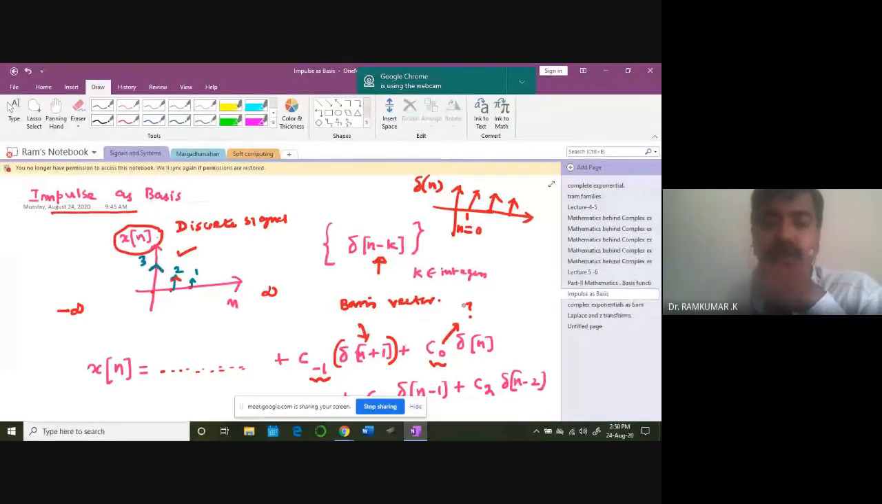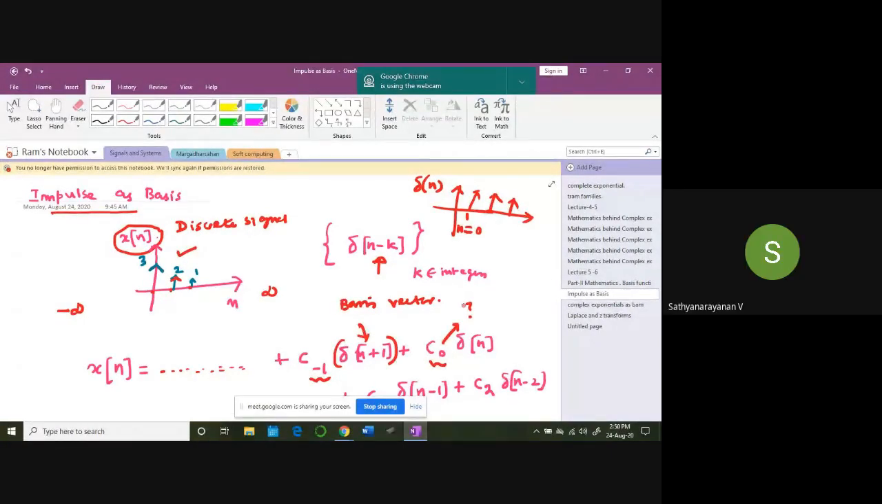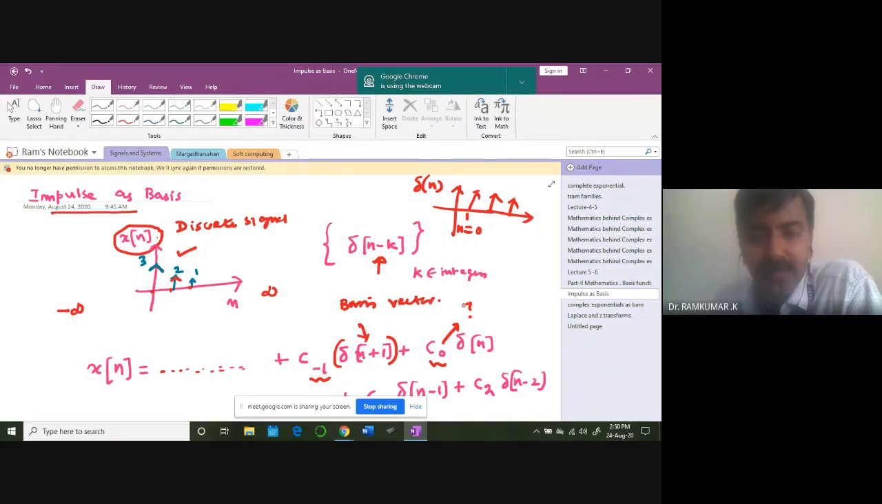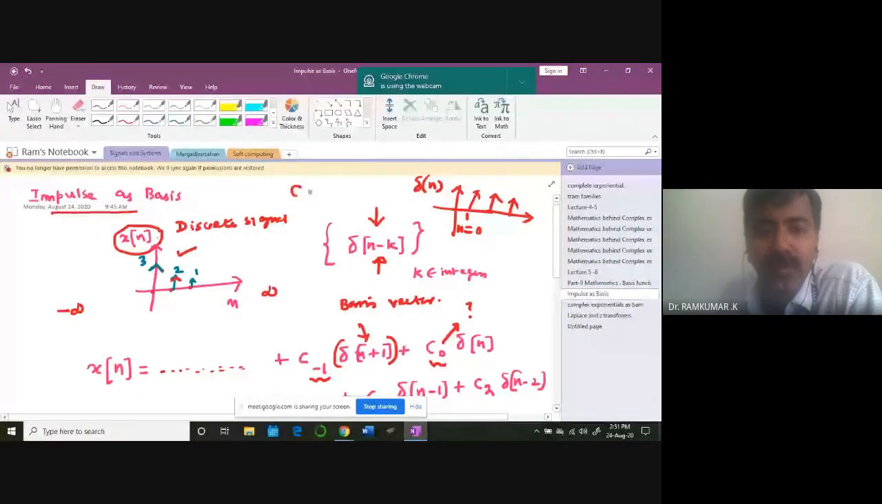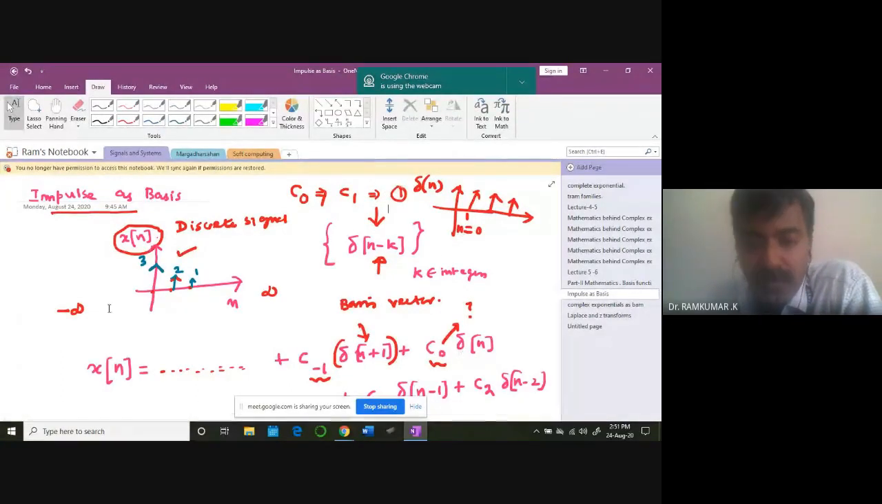How do we get this coefficient? By calculating the dot product of x of n and the impulse. Which particular impulse? You have so many bags of impulses now. For example, I want to compute C1, it's 1. Very good, you got it. For C of 0, for example, if I want to compute it, this k has to be 0. For C of 1, I am going to use only 1.